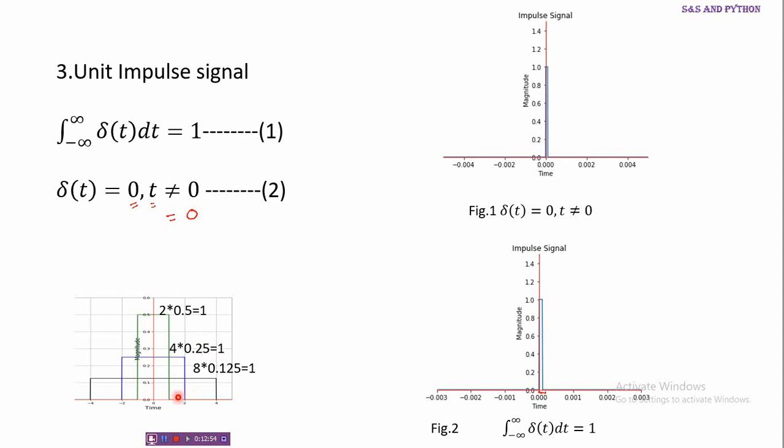So like this, if we go on decreasing the width of this rectangle, proportionately we have to increase the height of this rectangle such that the area enclosed by the rectangle is equal to 1. You find here 8, 4, 2, that is the base is decreasing whereas the height is increasing. So when the base becomes infinitesimally small, the height rises towards infinity, so that the area enclosed is 1. So it is represented by means of a line of length 1. That is the concept of delta of t.